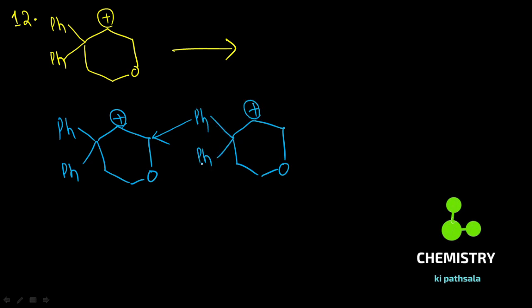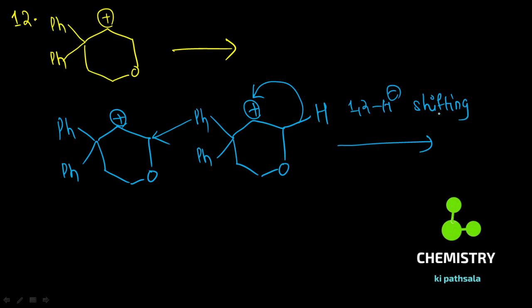So basically there is formation of carbocation at this position. How will you do it? If you shift this hydrogen, that means 1,2 hydride shifting. I think you have enough idea about shifting of groups, so that you will make stability of your carbocation here.